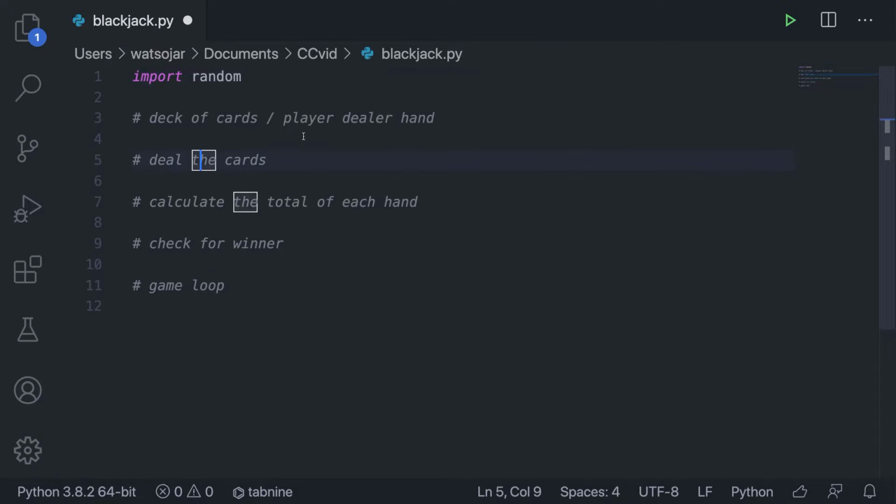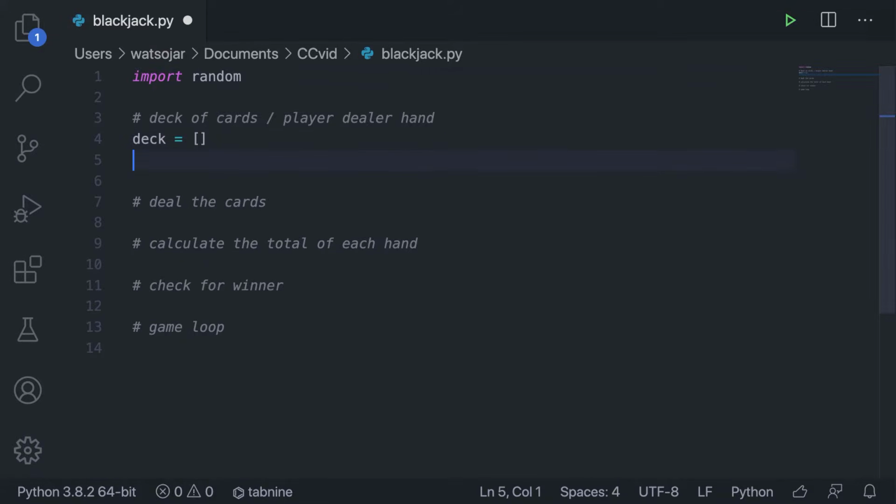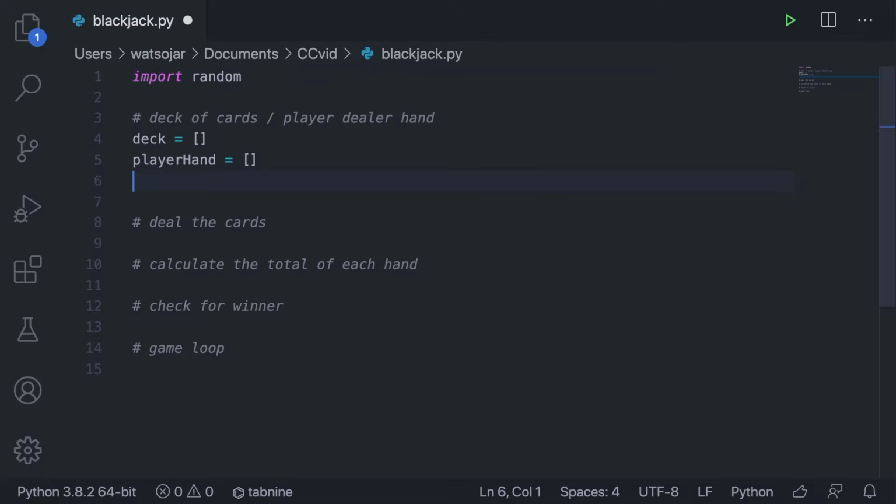Let's start off with the deck of cards and the player hand. Alright, so let's create 3 different lists. Let's create the deck of cards, which is going to be one list. Let's create the player hand, which will be another empty list at the beginning. And then let's create the dealer's hand, and we'll make this an empty list.